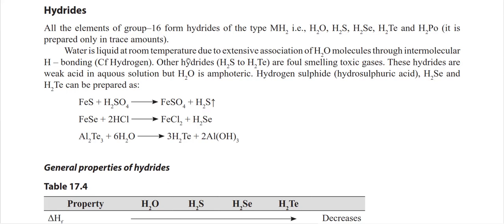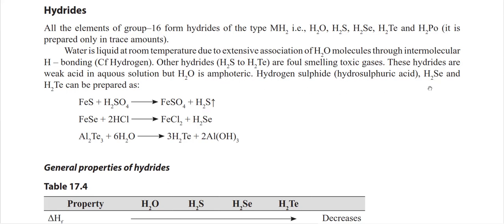Water is liquid at room temperature due to the extensive association of water molecules through intermolecular hydrogen bonding, whereas the other hydrides are foul-smelling and toxic gases. These hydrides are weak acids in aqueous solution, but H2O is amphoteric. It can react with acid and also with base. That's why it is known as amphoteric behavior.